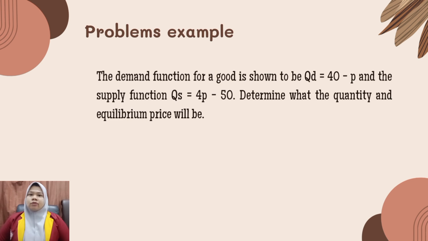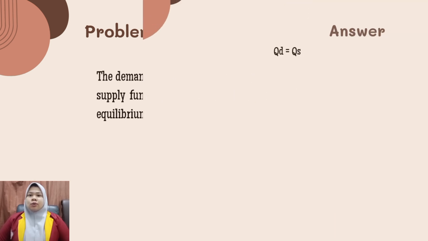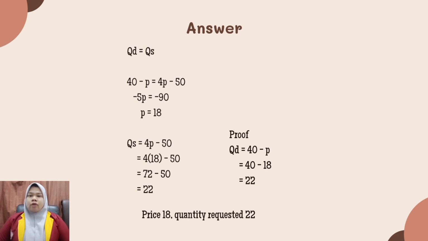Problem example: the demand function of a good is QD equals 40 minus P and the supply function is QS equals 4P minus 50. Determine the equilibrium quantity and price. Answer: QD is equal to QS. 40 minus P equals 4P minus 50, minus 5P equals minus 90, P equals 18. QS equals 4P minus 50 equals 4 times 18 minus 50 equals 72 minus 50 equals 22.